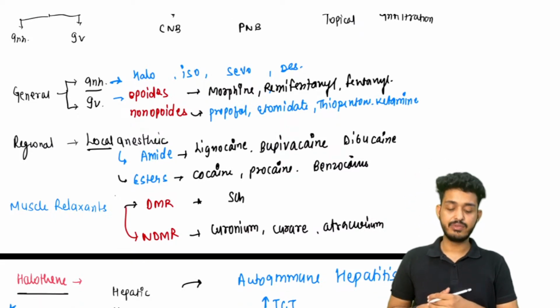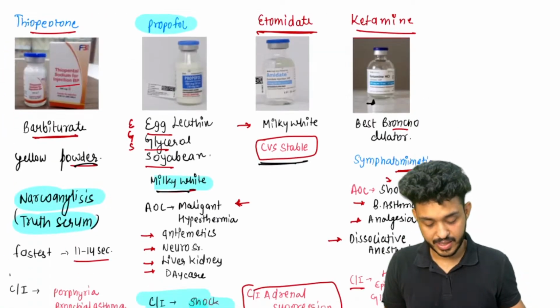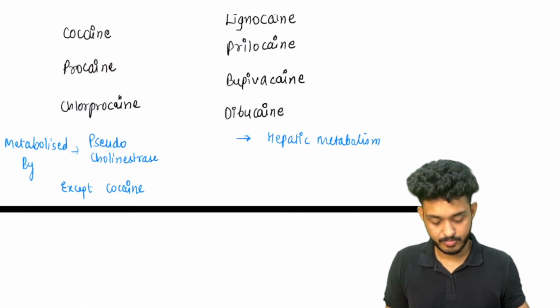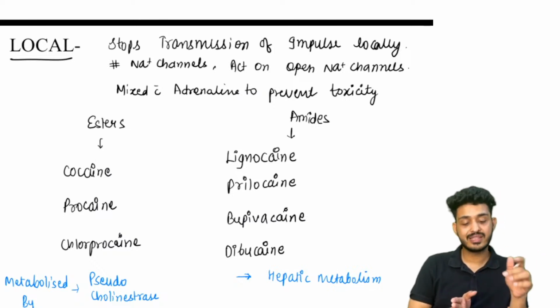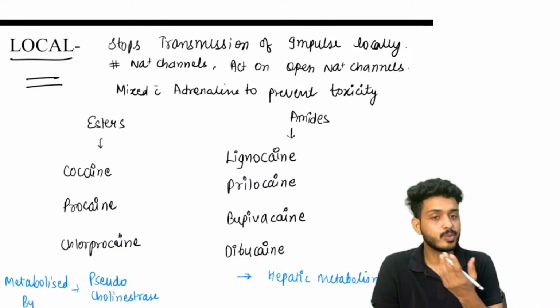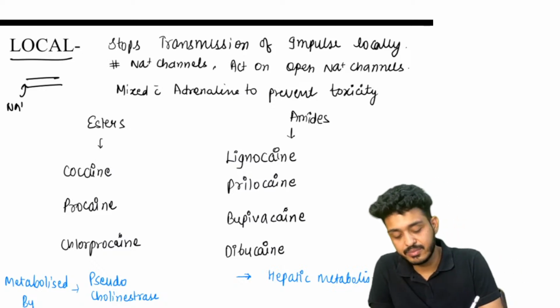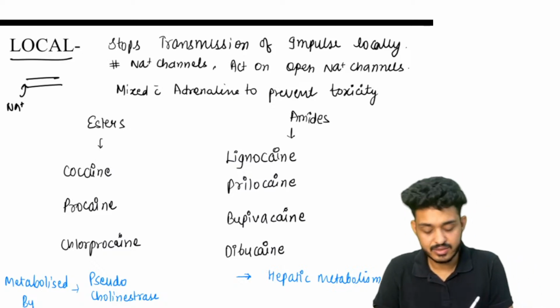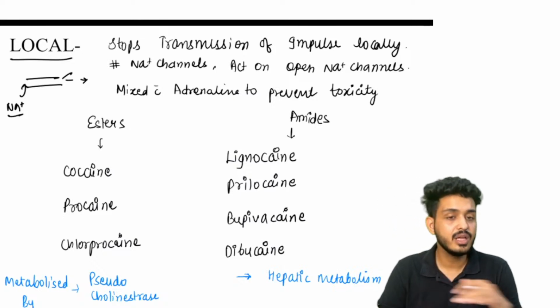Now in the regional part we will be studying the local anesthesia. So how will local anesthesia work? They stop the transmission of impulses locally by blocking the sodium channel. Try to understand what is happening. The neuron has an action potential running, and the action potential generated is due to sodium. There's a little bit of physiology. Because of sodium, the action potential is generated, and because of that impulses travel in the forward direction.